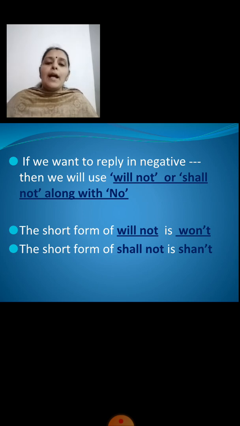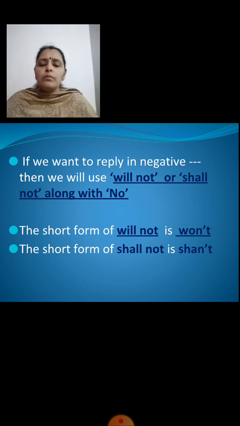If you want to reply in negative, then we will use will not or shall not along with no. Supposing for any question I want to say a no for an answer. If somebody is asking you, will you go to school tomorrow? And you want to reply, no, I will not or I shall not.